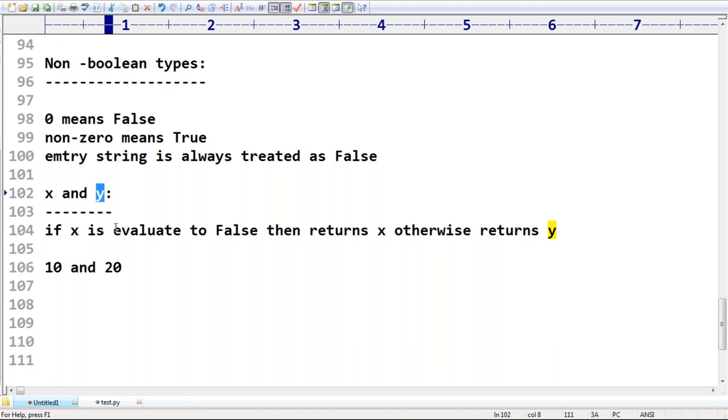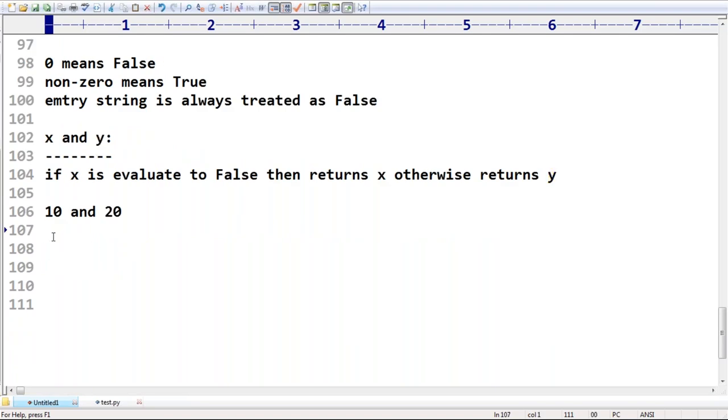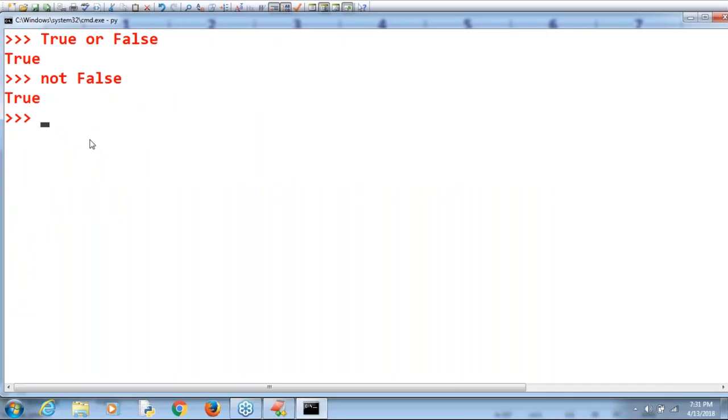Okay, now let me go for a small executable code. Just have a look once, sir. 10 and 20, like this I'm taking. So the first one is true or false? Can you spell out, sir? First one is true or false?